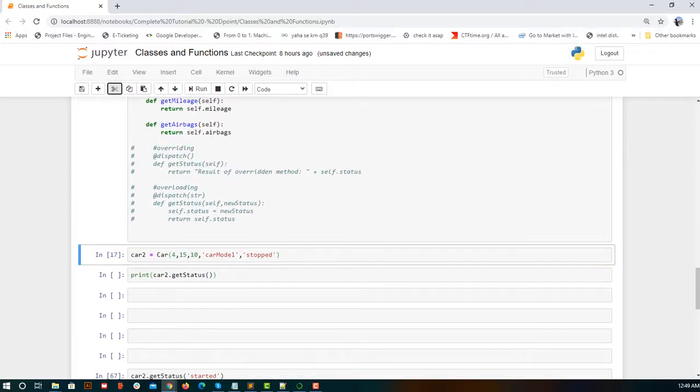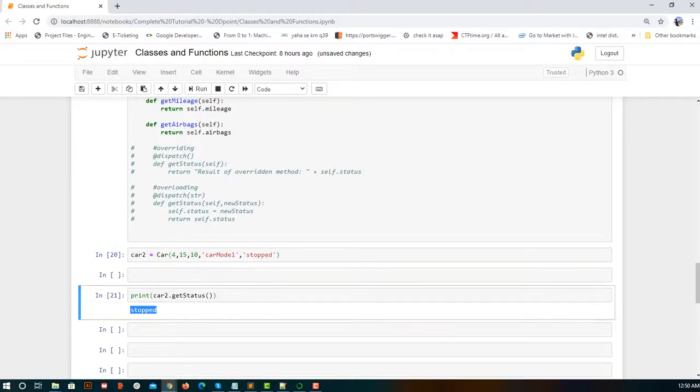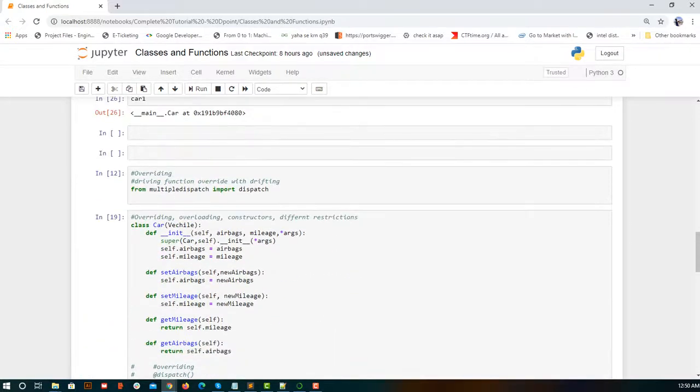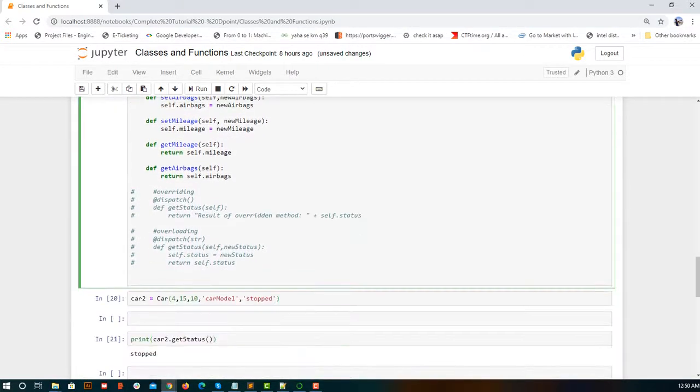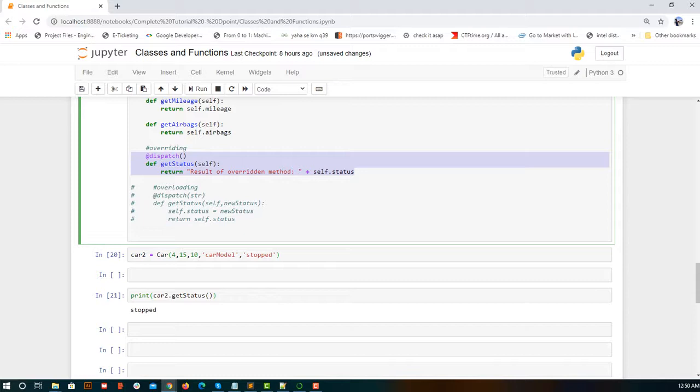So this was our class, and if I create this car and try to get status, you can see we are getting stopped, which is simply returning the status. This was the logic that we had written in the Vehicle class and which is inherited into the Car. But now we are defining that function again. The logic is already written under this, but if I write it again, then instead of the logic written previously, this will be executed. So far we were getting get_status from the parent class, but because I have defined it again, the logic written in the child class will get executed.